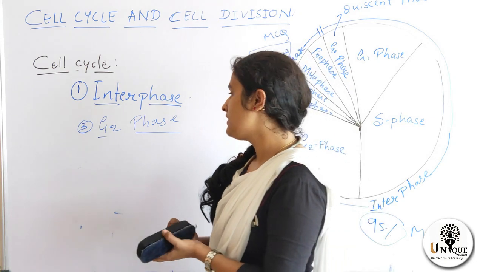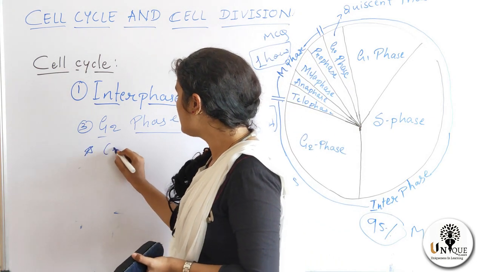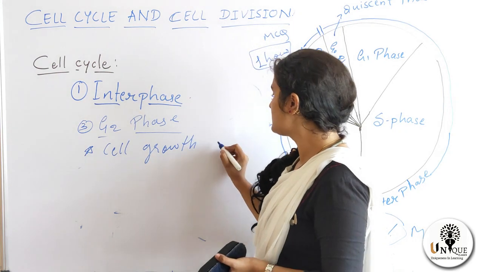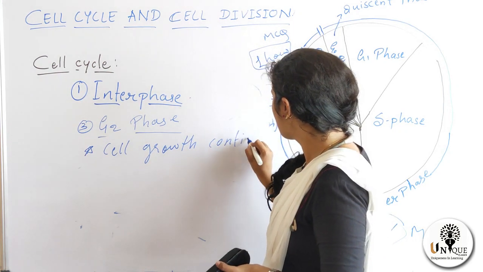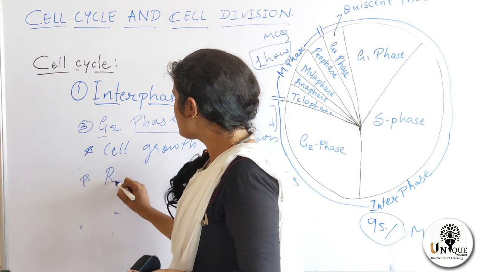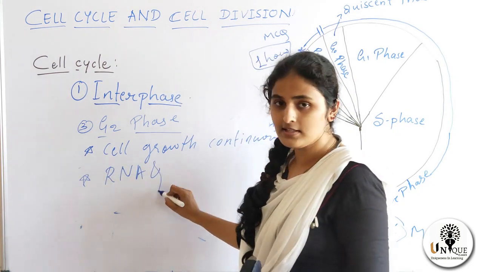In G2 phase, cell growth is continuous, and RNA synthesis and protein synthesis also take place.